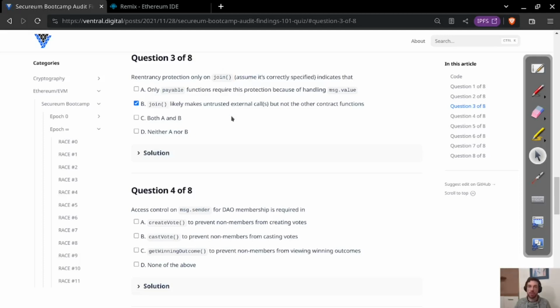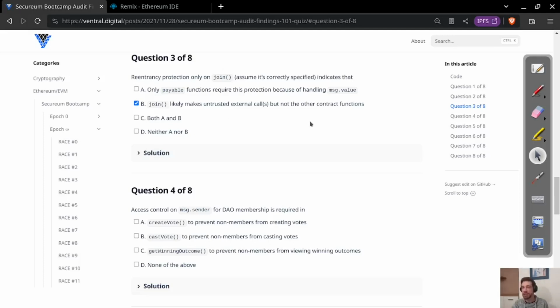And the most important point here is to make really sure that only the join function needs reentrancy protection, because just because only join makes the external call doesn't mean that anyone has to re-enter through join. They can re-enter through any other function, and those functions will not be protected because those functions will not have the nonReentrant modifier applied on them. And in that case, this incomplete state could still be exploited. And that's a very important point that I think many would miss here.